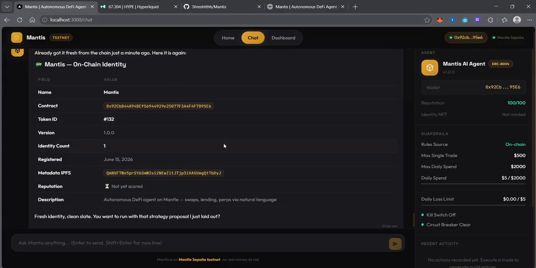So Mantis proves that an AI agent can trade perps, manage DeFi, and audit itself on chain, all from natural language. Built for the Turing Test Hackathon 2026.